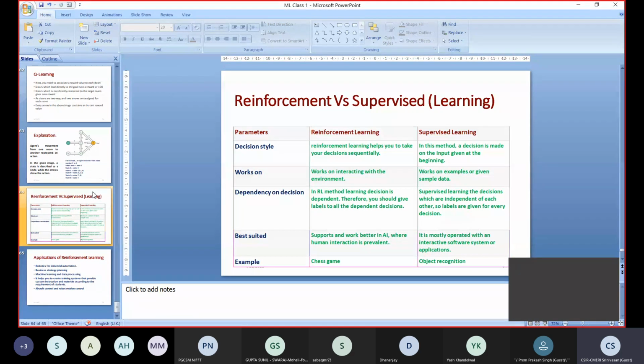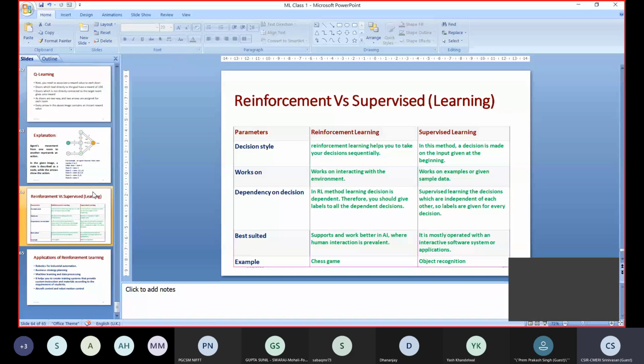The first parameter is the decision style: in what way we take decisions. Reinforcement learning helps you take decisions subsequently, step by step. In supervised learning, a decision is made on the input given at the beginning.